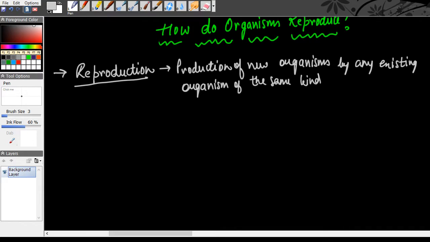Here the same kind is very important. It means that if a new organism is produced, then it is of the same kind as the parent organism. Please, if this is asked in the exam, write the same kind. It is very important that you write it.